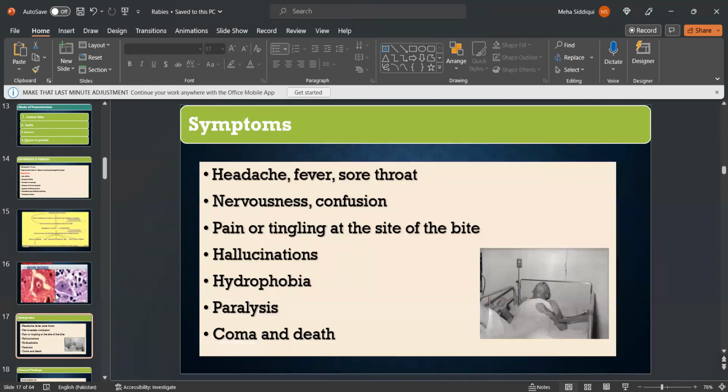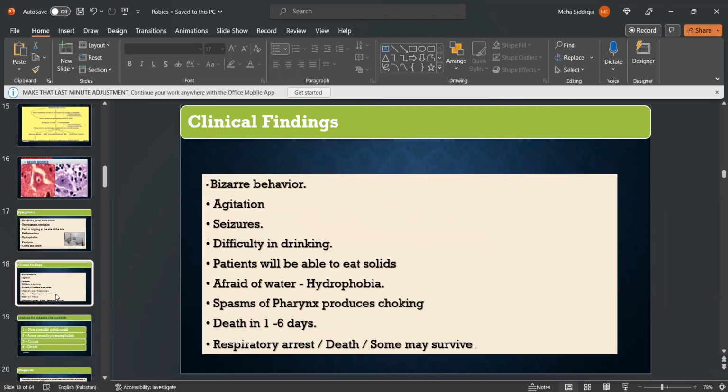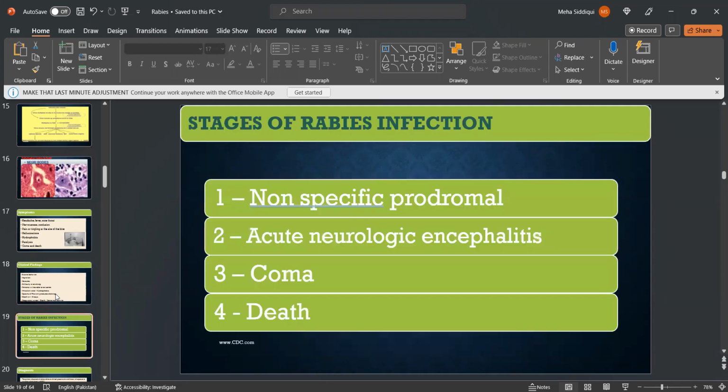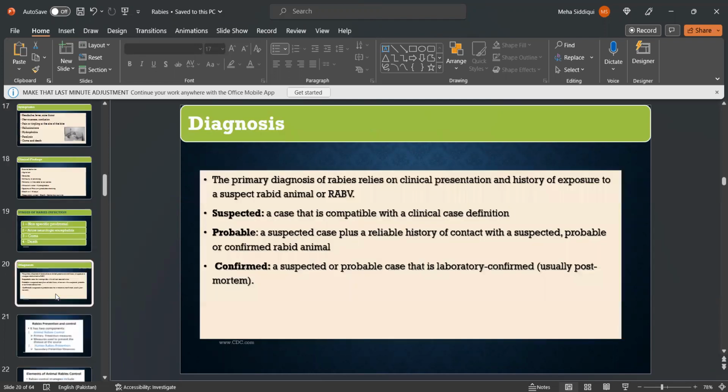Symptoms: headache, fever, sore throat, nervousness, confusion, pain or tingling at the site of the bite, hallucinations, hydrophobia, paralysis, coma, and death. Clinical findings are bizarre behavior, agitation, seizures, and difficulty in drinking. Patients will be able to eat solids but are afraid of water, which is called hydrophobia. Spasm of the pharynx produces choking, with death in 1 to 6 days from respiratory arrest, however, some may survive. Stages of rabies infection: non-specific prodromal stage, then acute neurologic encephalitis, coma, death.